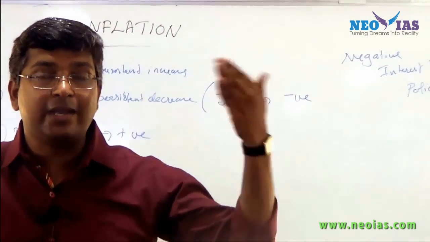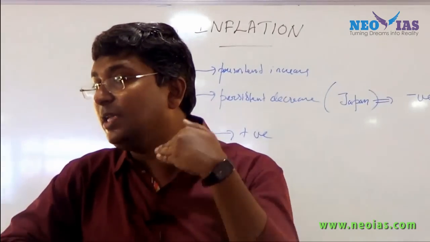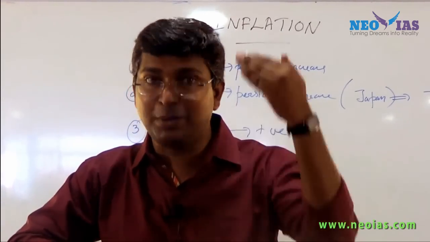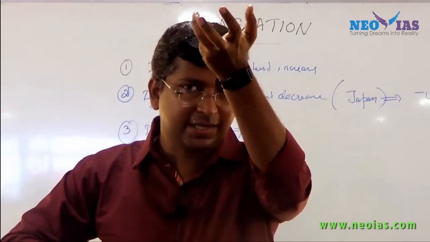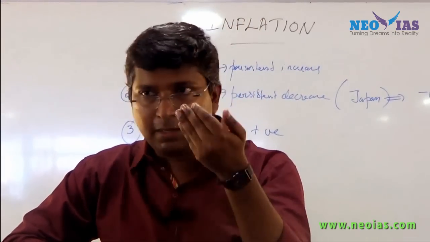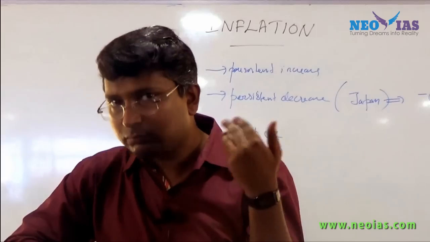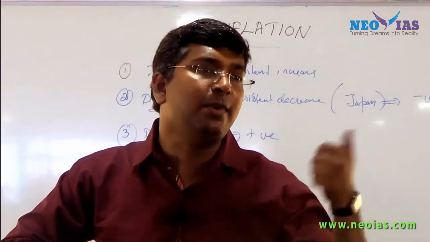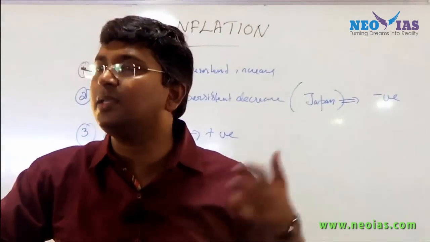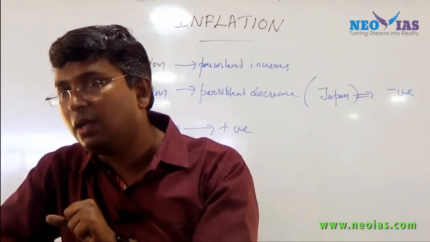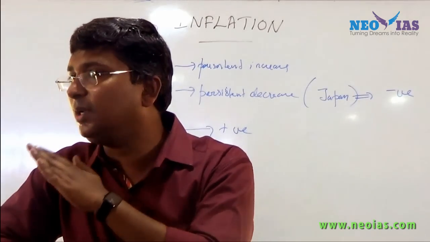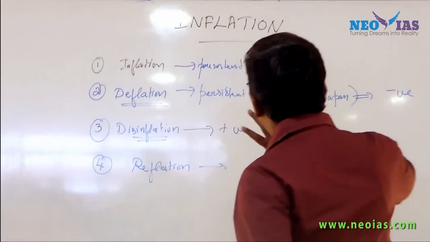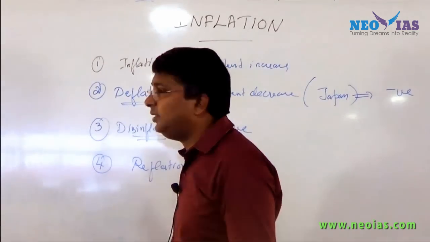Now when a country like India where the inflation is high, what do we do to bring down the demand? We increase the interest rate. By increasing the interest rate, we call that policy a dear money policy. The money becomes dear because the interest rate is very high, so the demand will come down and the inflation may moderate. So have this concept in your mind.